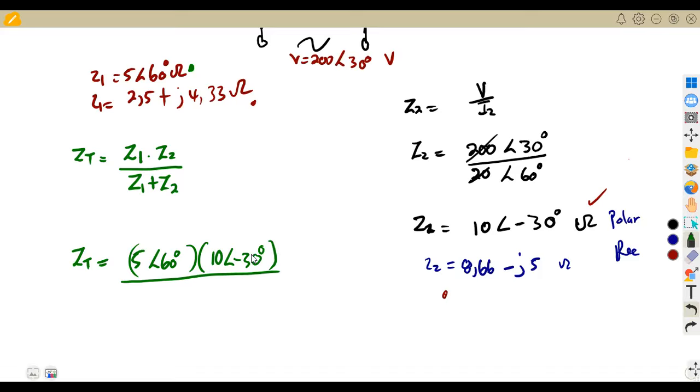For the sum, it's best to work in rectangular form. So we take Z1 in rectangular form, which is 2,5 plus J 4,33, and we add this to our Z2, which is 8,66 minus J5.